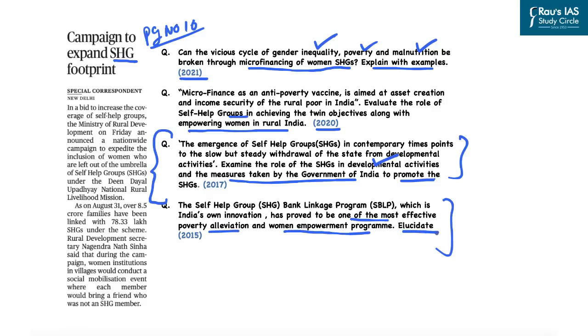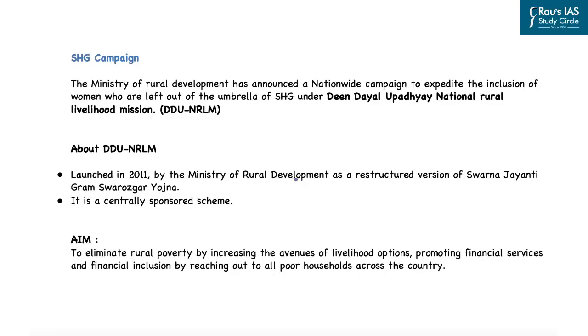And that is why we need to learn what is a self-help group, what is its significance in rural development, and also what are some of the challenges in the functioning of the self-help groups. And also some suggestions to improve the functioning of the self-help groups, which have been touted as one of the important tools for poverty alleviation and women empowerment at a grassroots level, and also a very important tool for rural development. But first, let us understand some of the features of this self-help group campaign that has been launched by the Ministry of Rural Development.